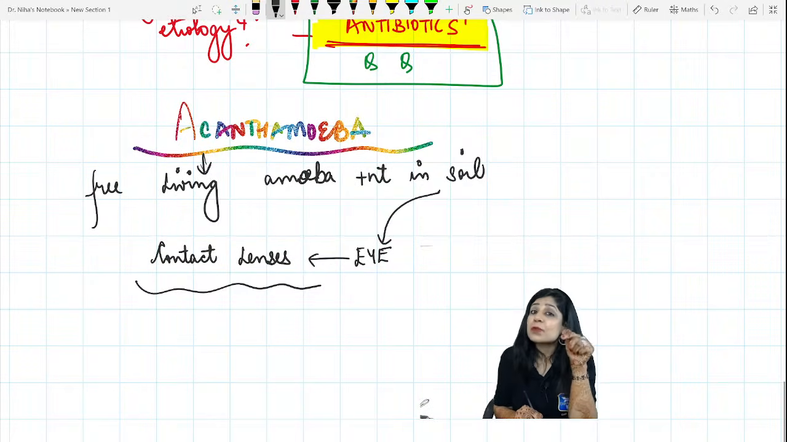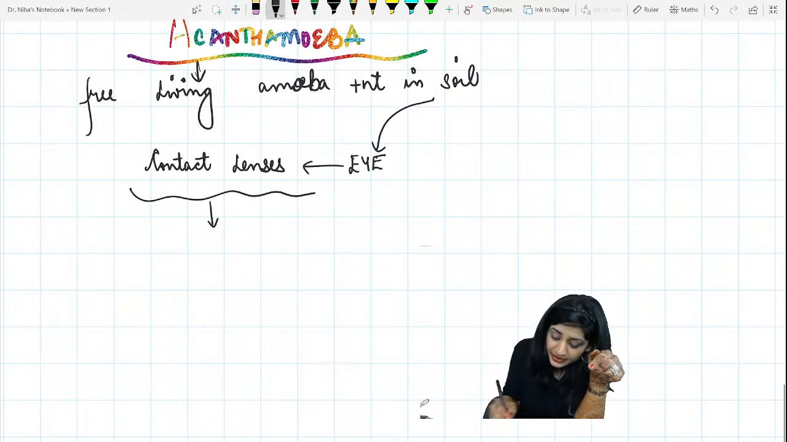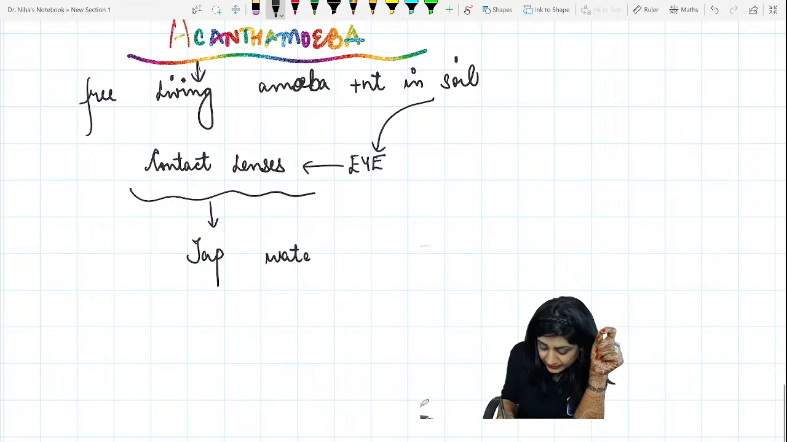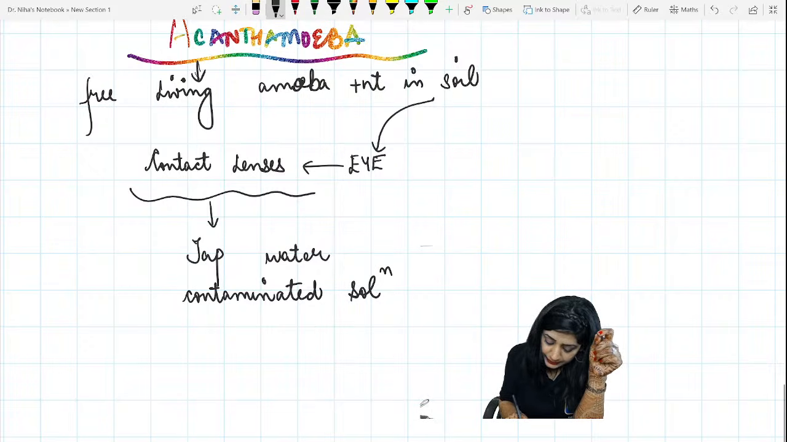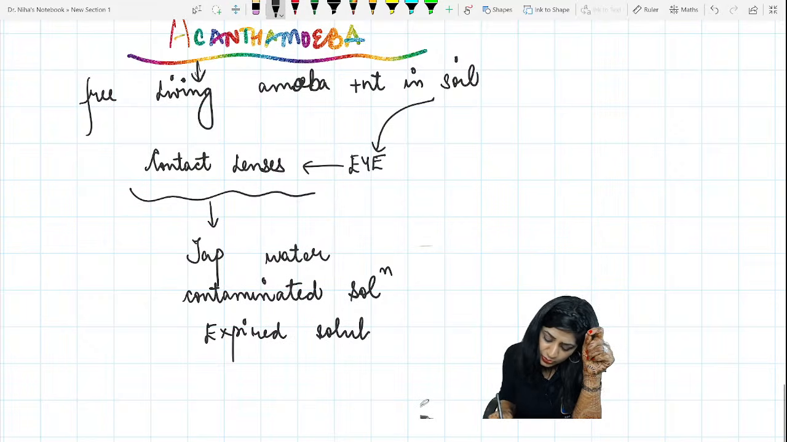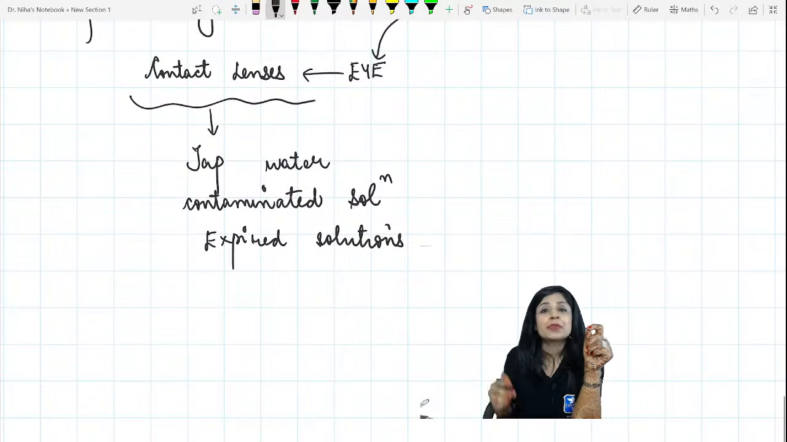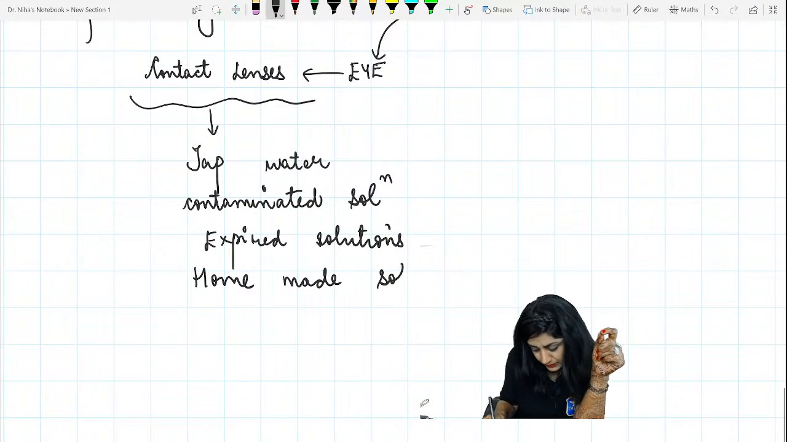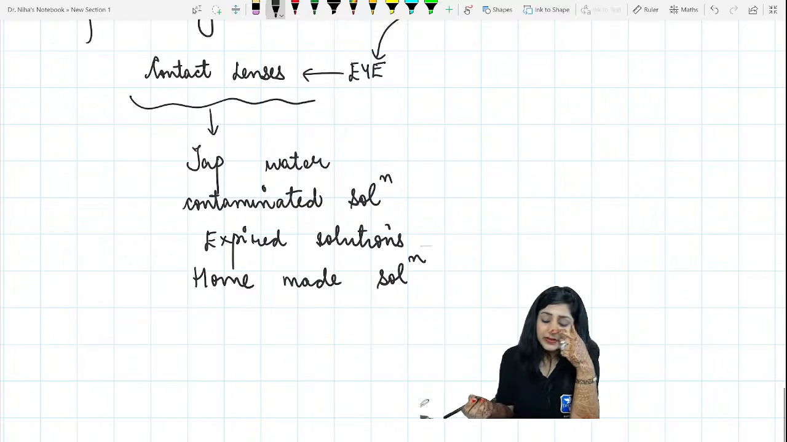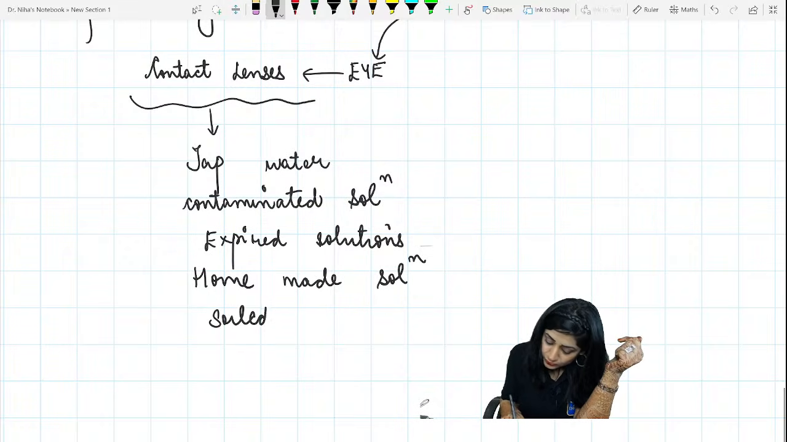Now, how does this acanthamoeba reach the contact lenses? By tap water, if you are washing the contact lenses with tap water, or we can use contaminated solution or expired solution. Some people are not saying they are using expired solutions. Sometimes we can use homemade solutions, or sometimes if we are using soiled water.